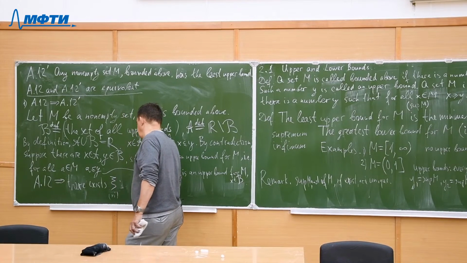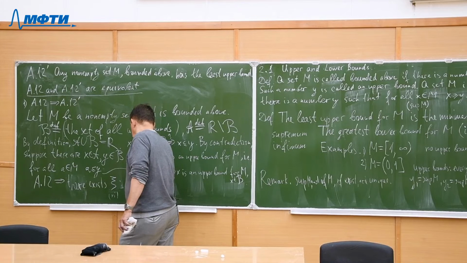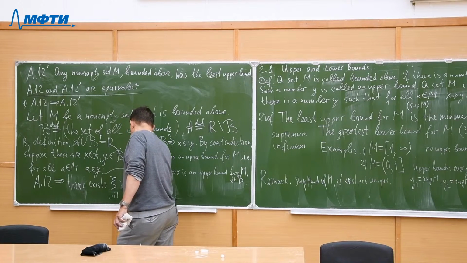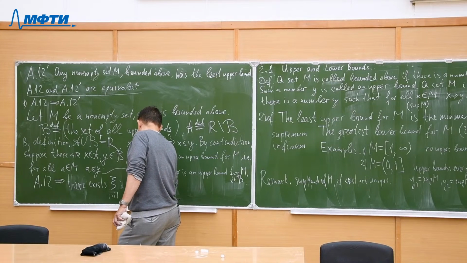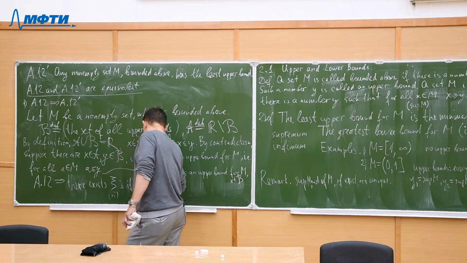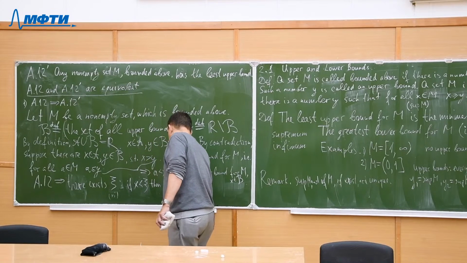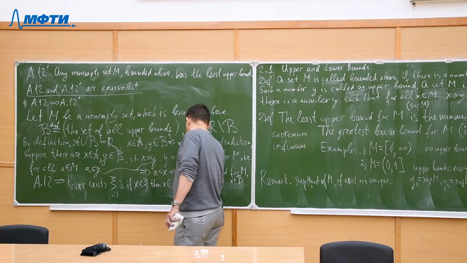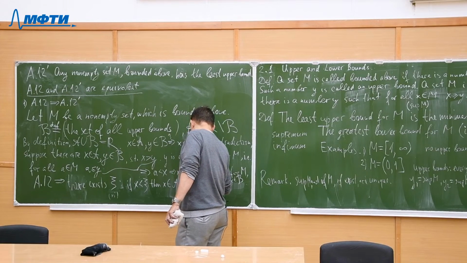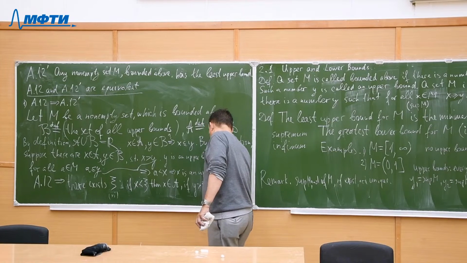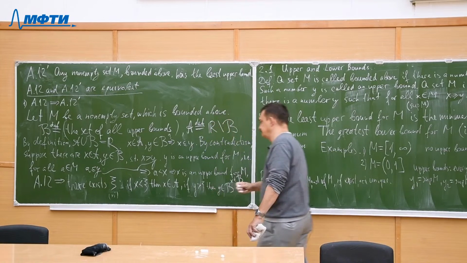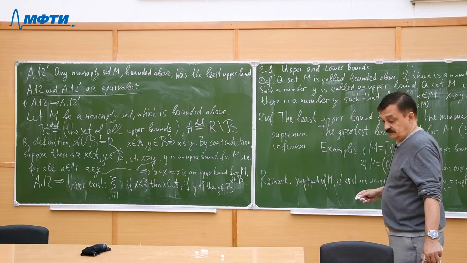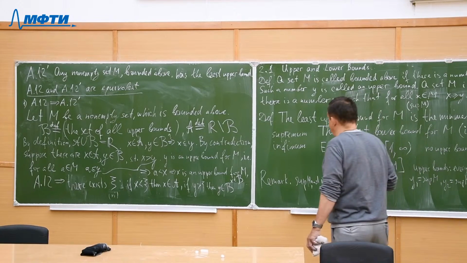There exists psi such that if x less than psi, then x is in A, and if y greater than psi, then y is in B. That is the conclusion of A12.